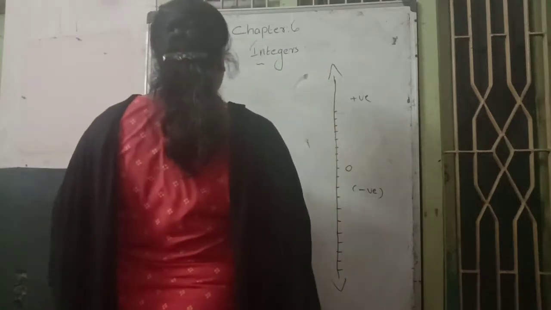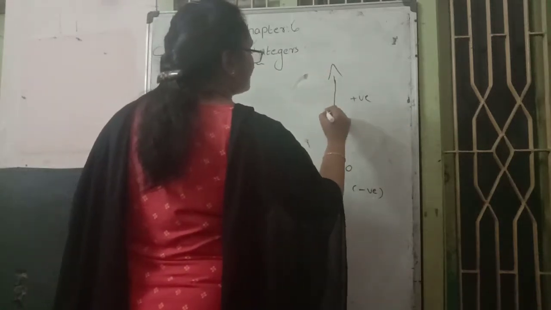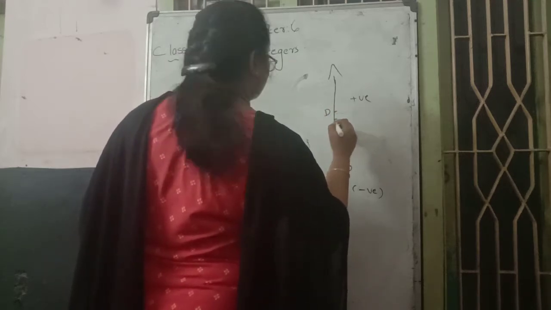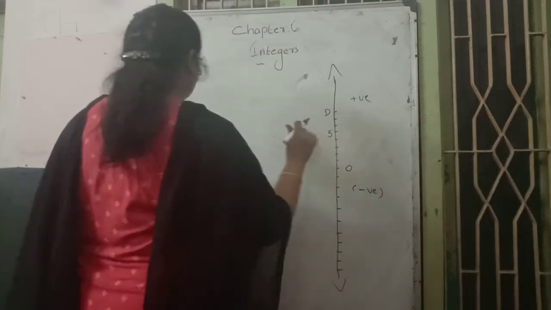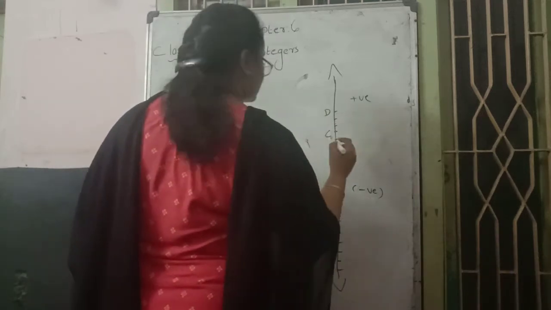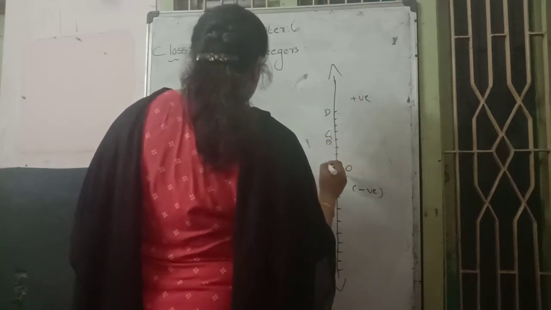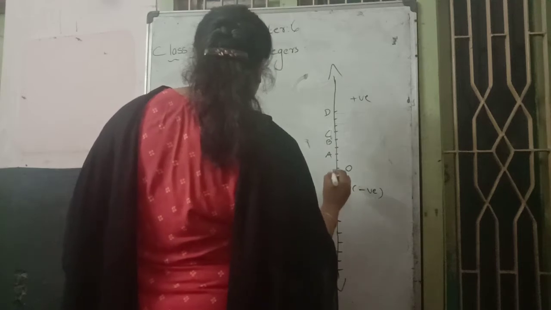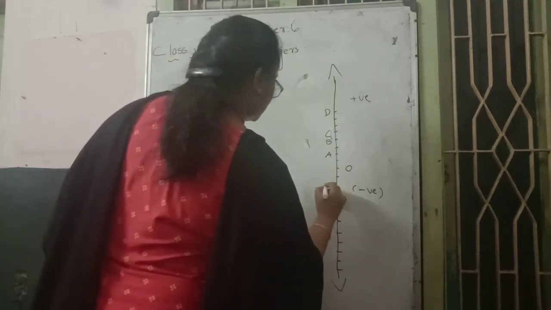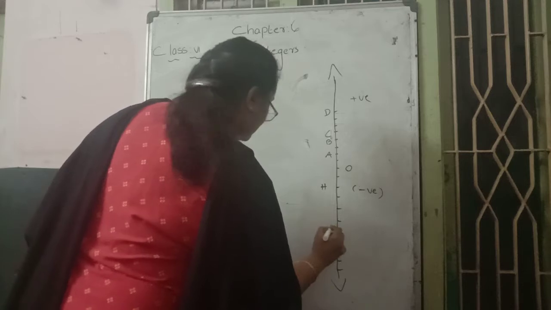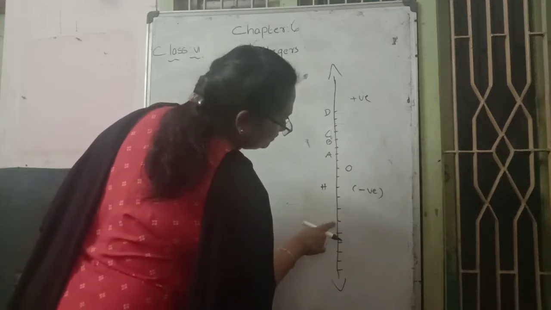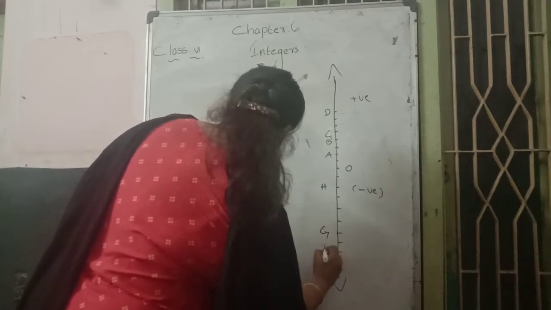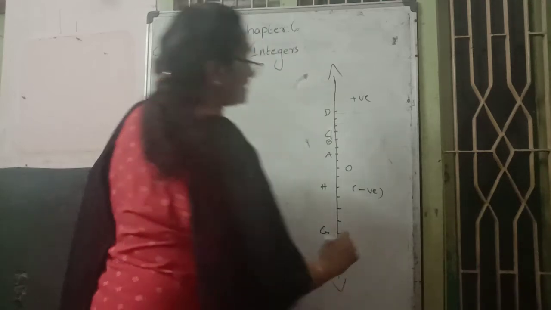Here alphabets are also marked. Here D, then C, B, A at the top. Downwards they mark H, then G, F, E. In this way they are marking them.